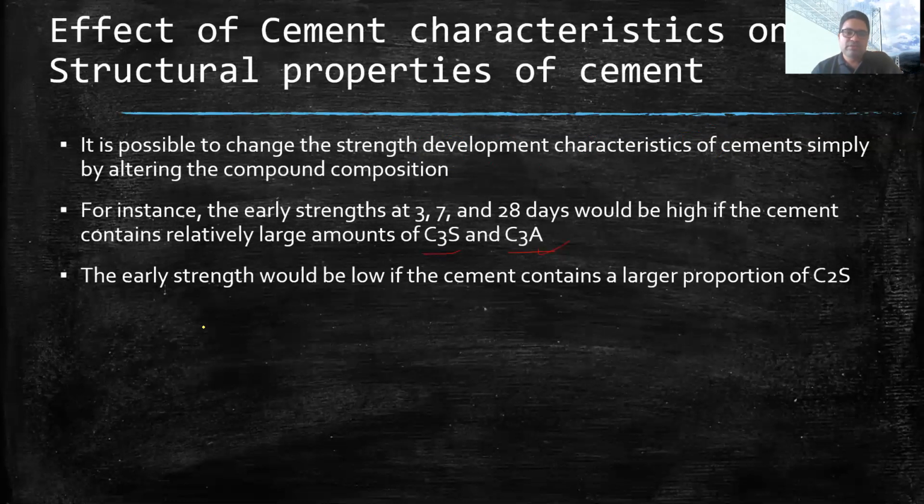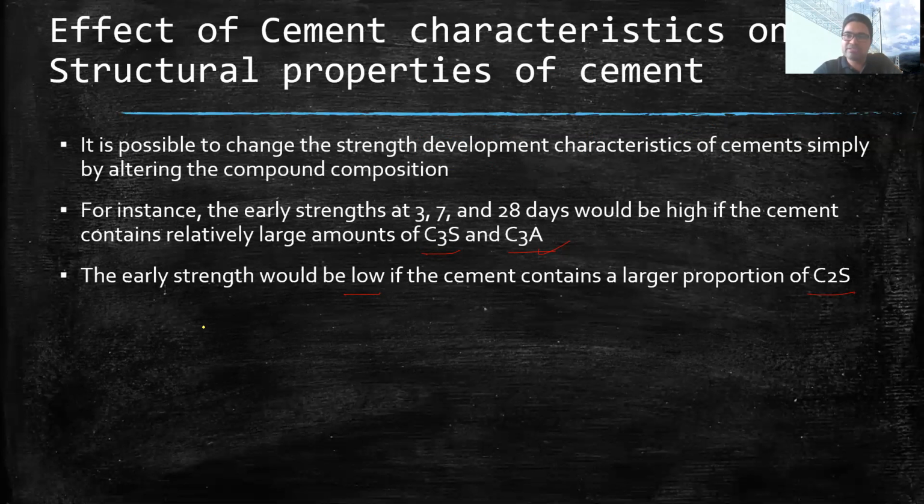The early strength of cement will be low if the cement contains a larger proportion of C2S. So if we reverse the composition, if we increase the quantity of C2S and decrease the quantity of C3S, what will happen? As C2S reacts late, it will not be able to provide early strength to cement, and the strength characteristics will be altered.